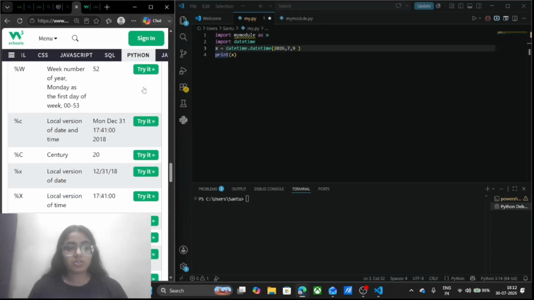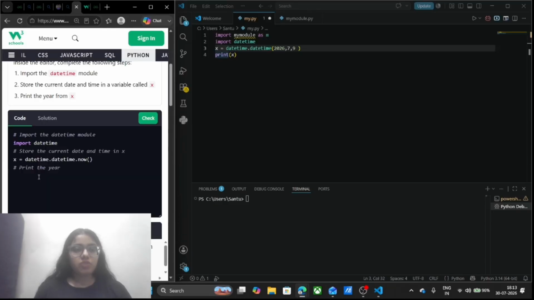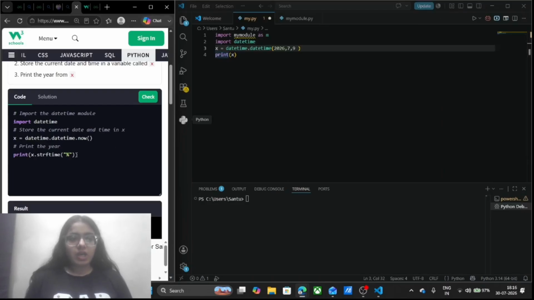Moving back to the question, what was the question saying? Now in order to print the year, I will write print. When I'm running it with small y, it is returning me only this value, and this is not what the compiler asked for.